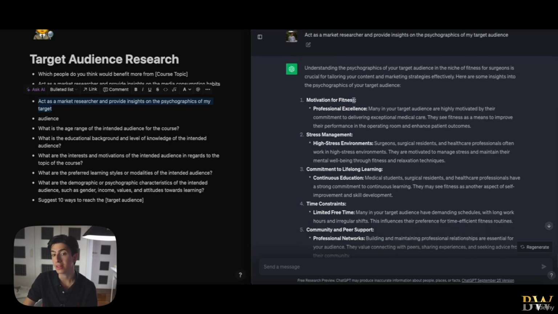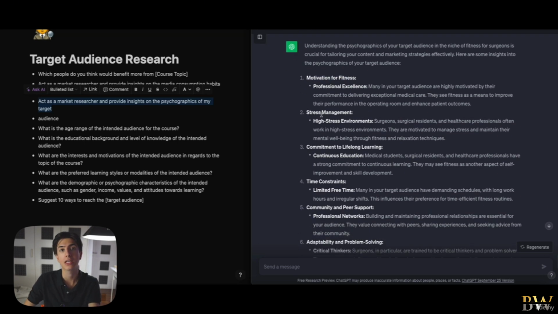Regarding motivation for fitness, we got professional excellence. Many surgeons we know are highly motivated by their commitment to delivering exceptional medical care. So we can tap into this excellence, this field of excellence that they're already in, which is surgery. And we can tap into this sense of excellence for motivation for fitness.